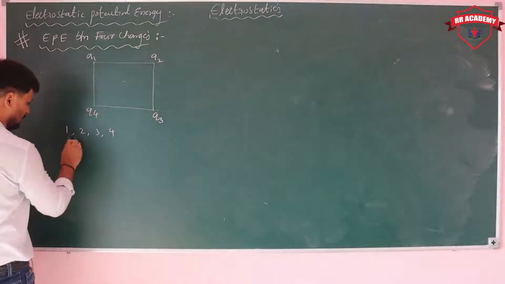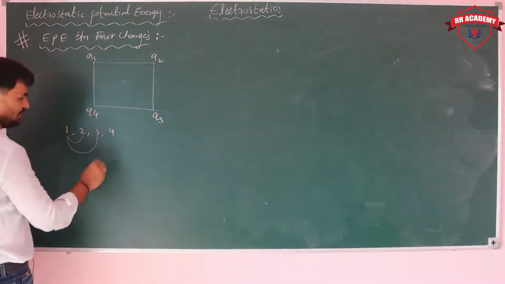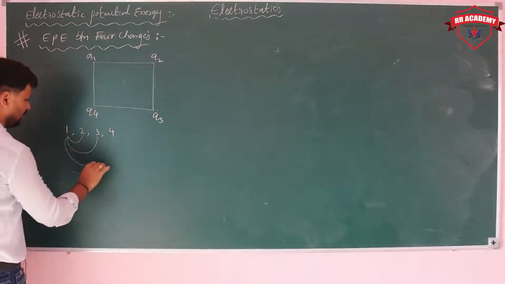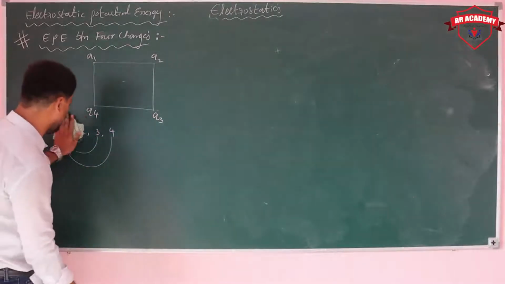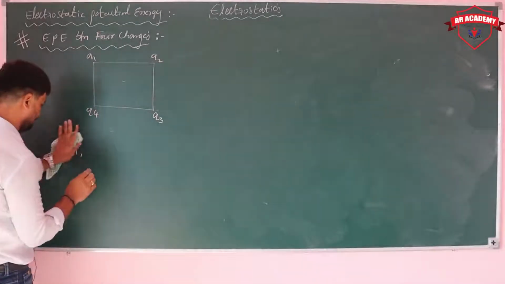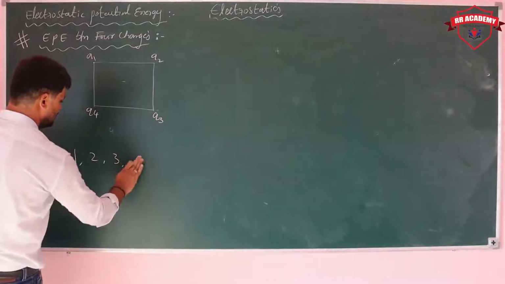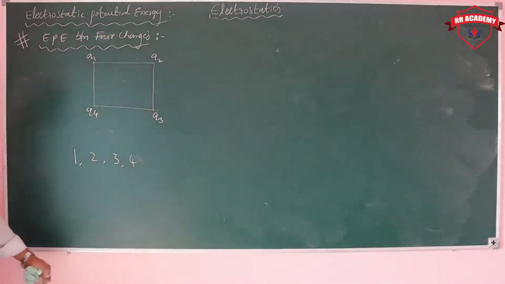Between 1 and 2, one potential energy. Between 1 and 3, one potential energy. Between 1 and 4, one potential energy. Here we take four charged particles, 1, 2, 3, 4. How many terms are we getting here?